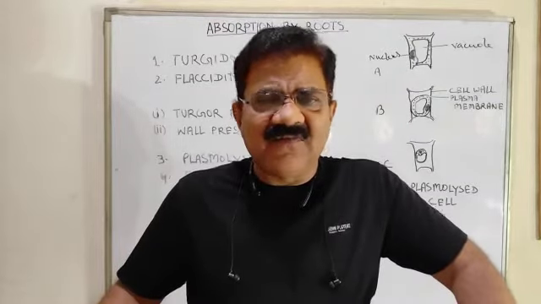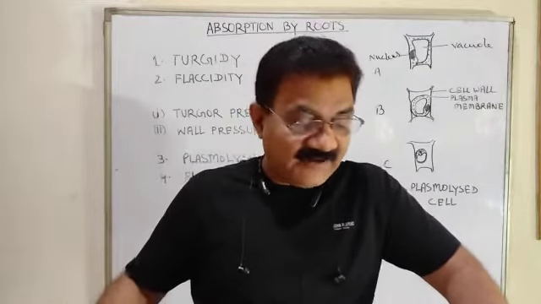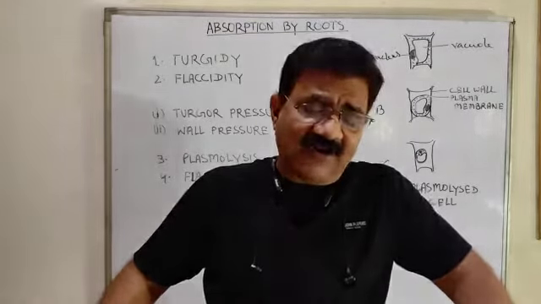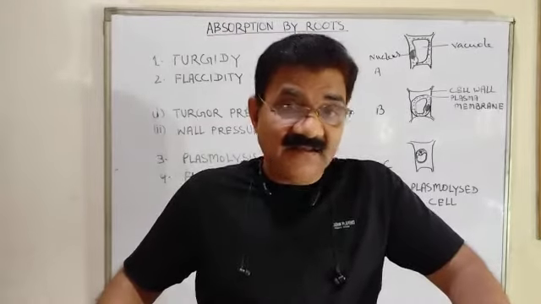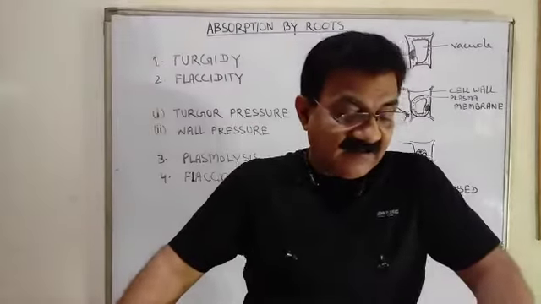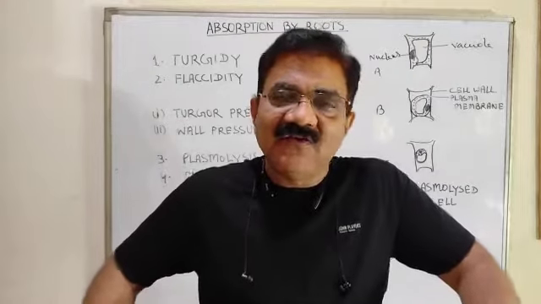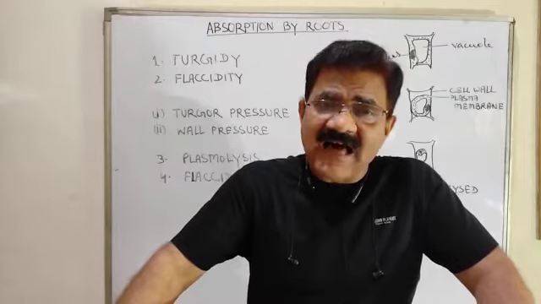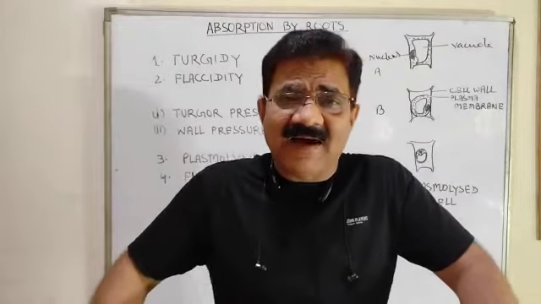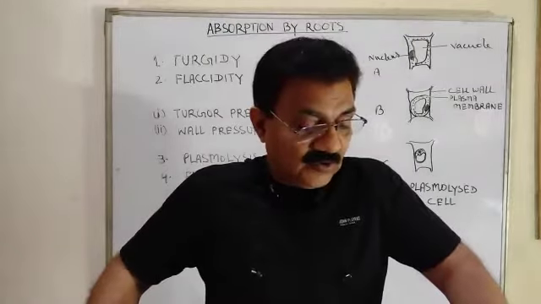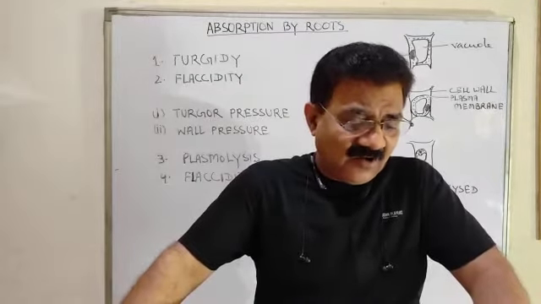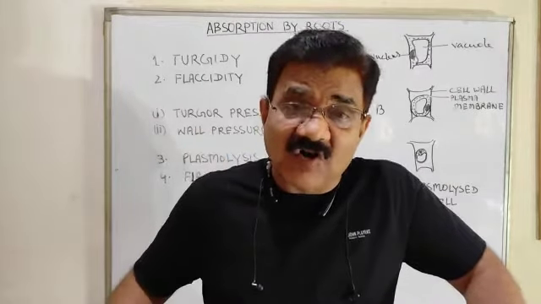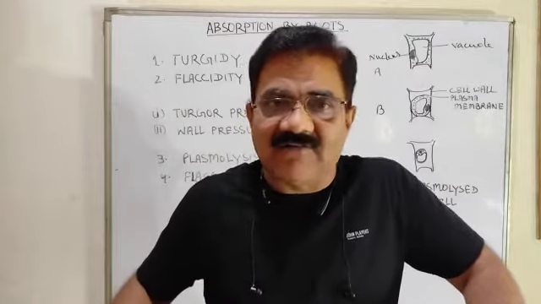Every living cell, whether living or dead, is directly or indirectly in contact with fluid. And the root is surrounded by soil water. And in the root, large vacuoles are there which are filled by cell sap, that you know. And the concentration of the cell sap is more. Cell sap is more concentrated compared to the soil water.